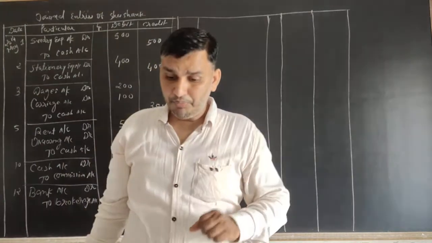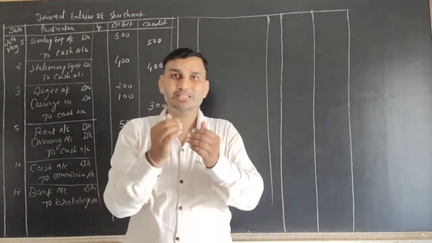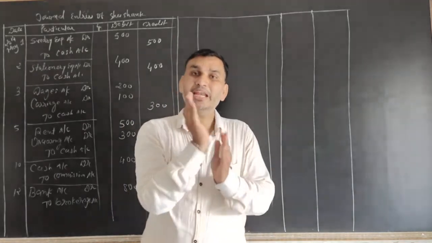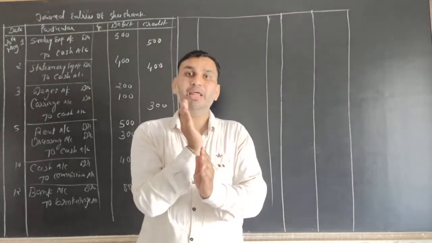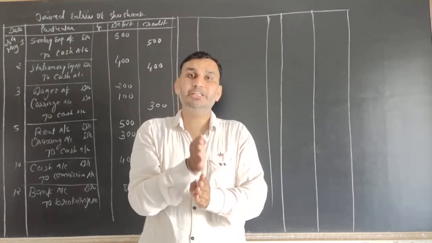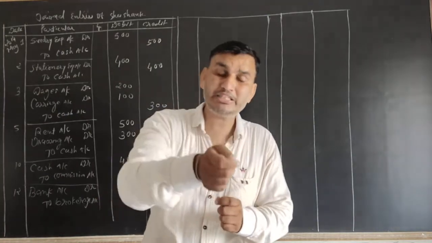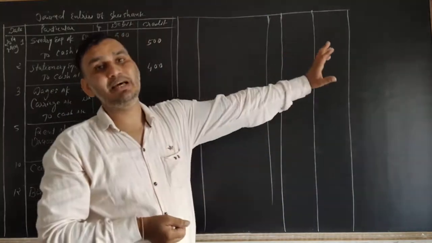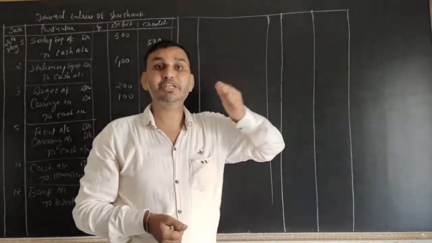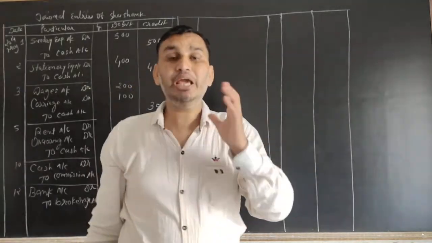Next, 15: paid advertisement bill of Gujarat Samachar, rupees 300. Gujarat Samachar means we gave an ad in Gujarat Samachar, and the charge of the advertisement is 300 rupees, so we paid this charge to Gujarat Samachar. We paid, that means cash goes out, simple, so cash account is credited.